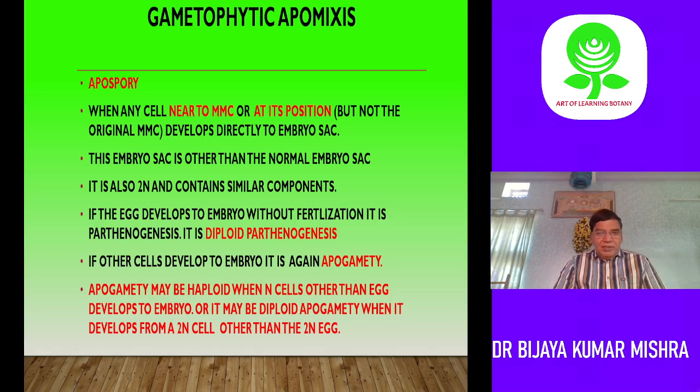The major difference is that this is your main MMC in the diplosporous one, and this is the neighboring cells of the megaspore mother cell in apospory. That is the major difference. Okay.